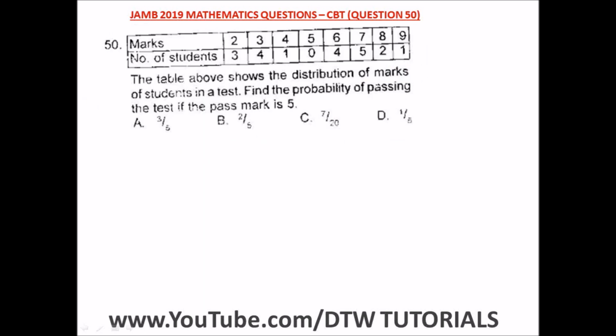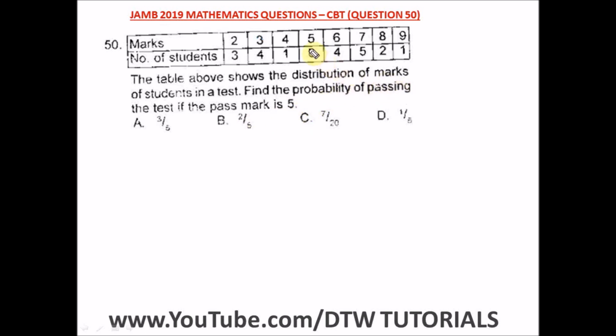Question 50 of the JAMB 2019 Mathematics Past Question, that's your UTME CBT exam. It says the table above shows the distribution of marks of students in a test. These are the marks, and this is the number of students that got them. 3 students got 2 marks, 4 students got 3 marks. All right, find the probability of passing the test if the pass mark is 5.